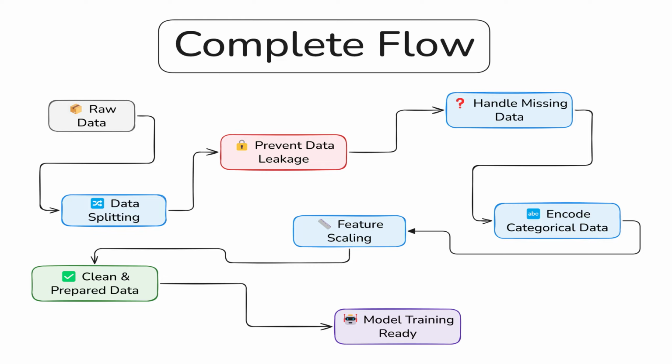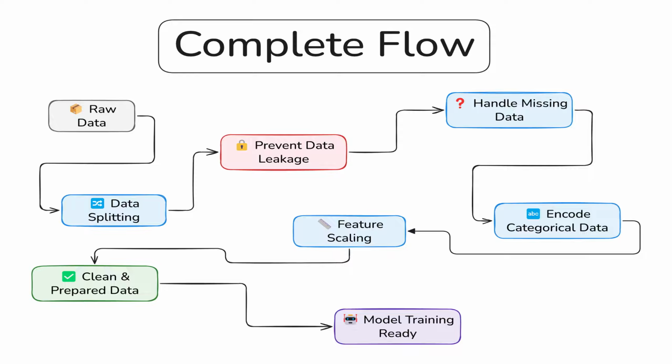Now, at this point, we have cleaned the data, handled missing values, converted categorical data, and scaled the features. So now the data is finally ready to be used by a machine learning model. And this is why in real world machine learning, data preparation is often more important than the model itself. Because if this part is done correctly, even simple models can outperform complex models.